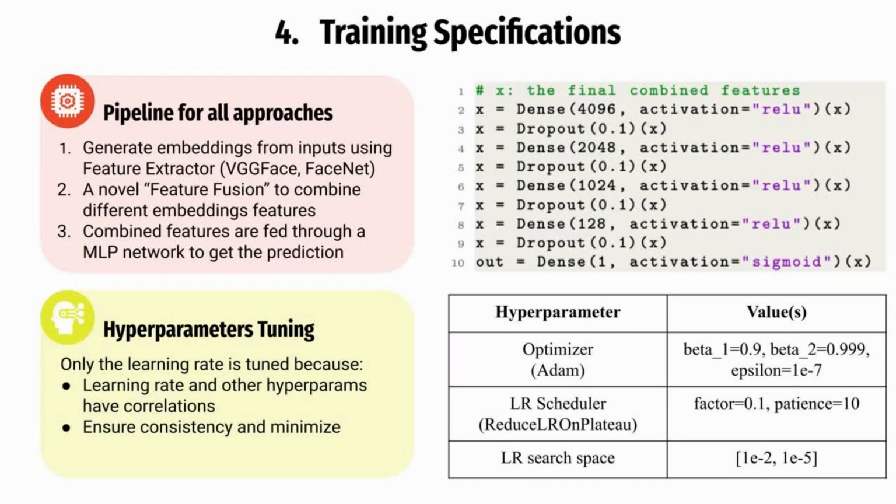prediction task. Regarding hyperparameter tuning, only the learning rate is tuned because it has high correlations with other parameters. This also ensures consistency across all approaches and minimizes our training times. More details regarding other parameters can be found in the table on the right. Now, without further ado, let us move on to the first approach.